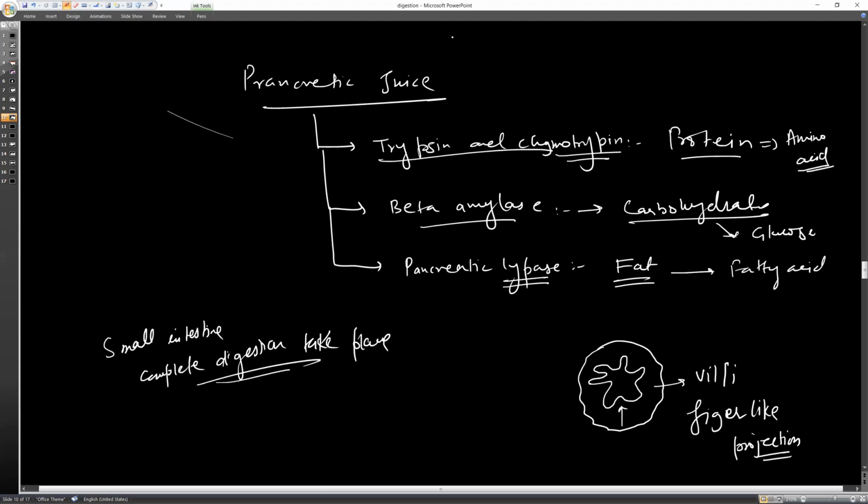How many of you are clear with this one? Transportation of water and minerals. How many of you are being cleared with this one? Tell me. Yes, sir, it's fine.